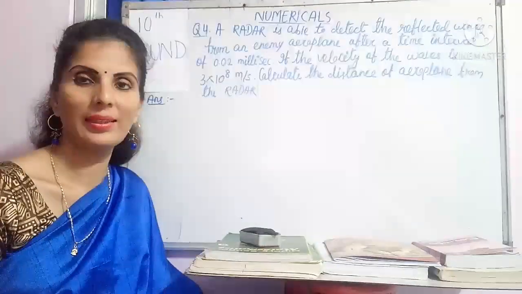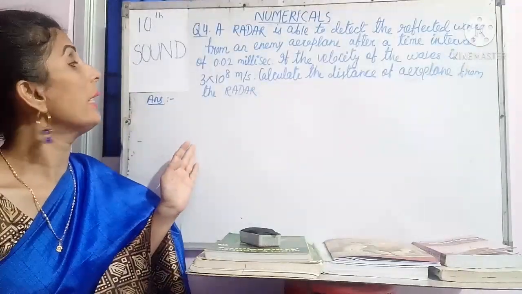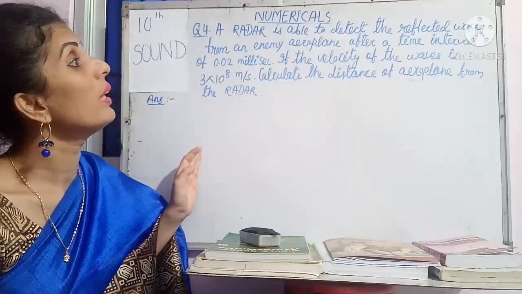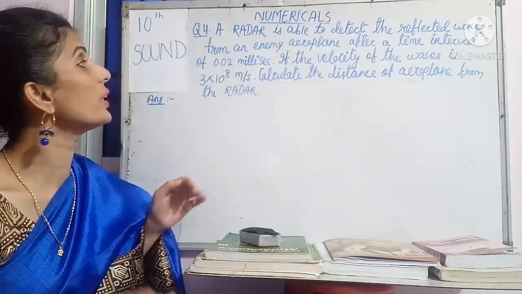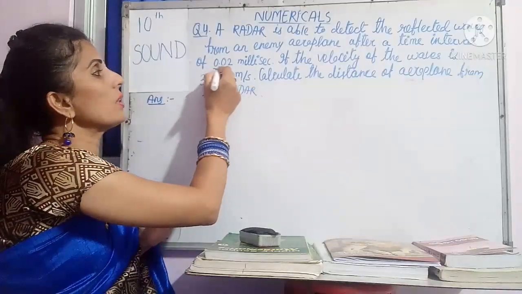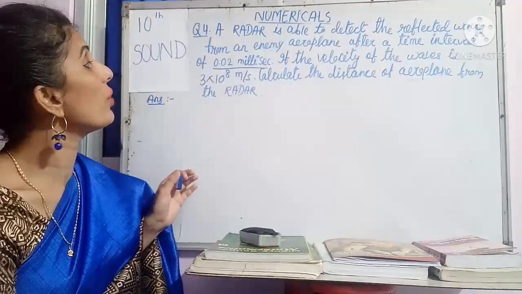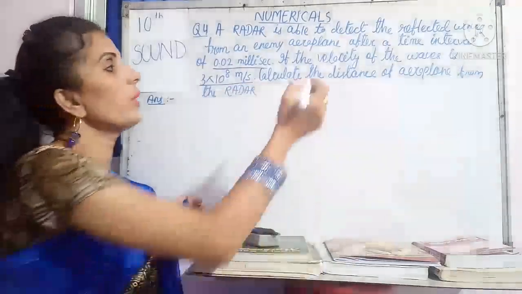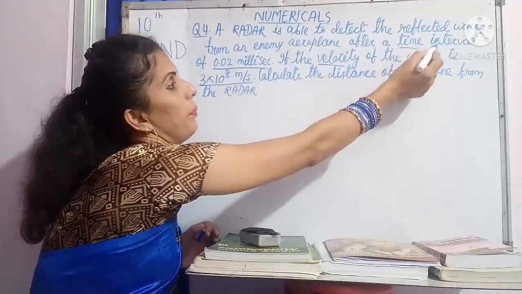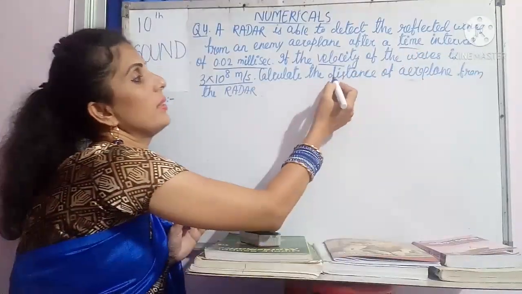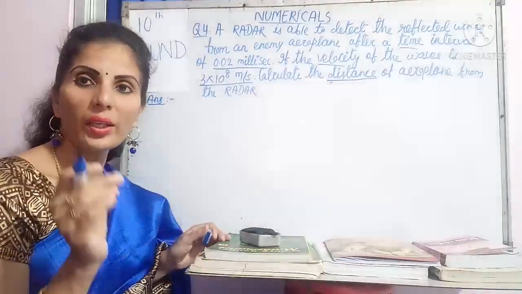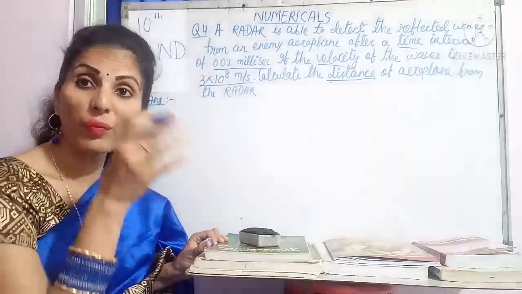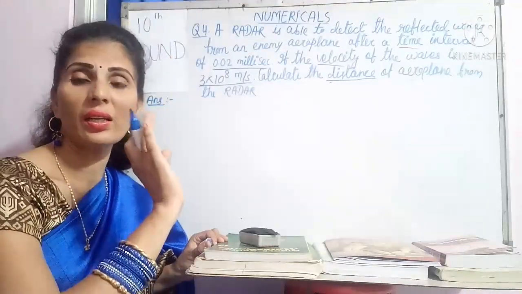Now go to the next question. Now children, let's read the next question. A radar is able to detect the reflected waves from an enemy aeroplane after a time interval of 0.02 millisecond. Here this one is important. If the velocity of the wave is 3 into 10 to the power 8 meters per second, that is also important because we need the velocity and we need the time. Calculate the distance. As I have told already, in echo only a single formula is there, V equal to 2D by T. So from the question, whatever the bigger question is, no need to worry.